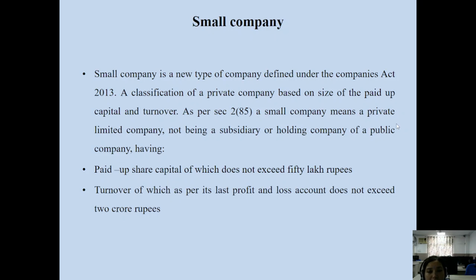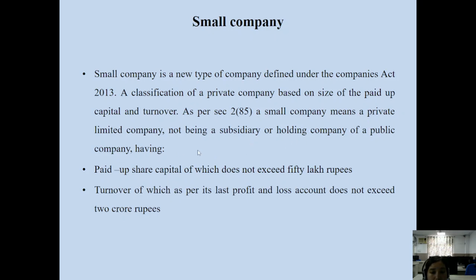A holding company, subsidiary company, public limited company is also called a public company. Because the parent company is a public company, their subsidiaries are also called public companies. But in the case of a small company, as per the definition, it is on the basis of size, paid-up capital and turnover.